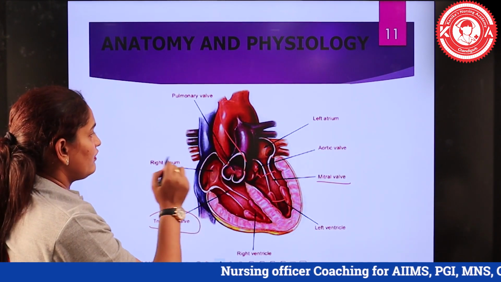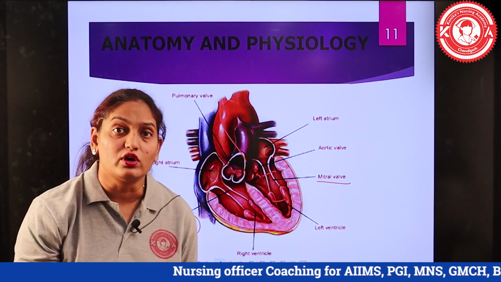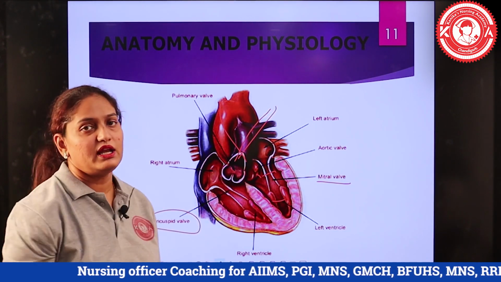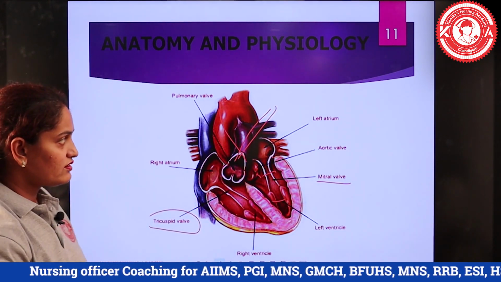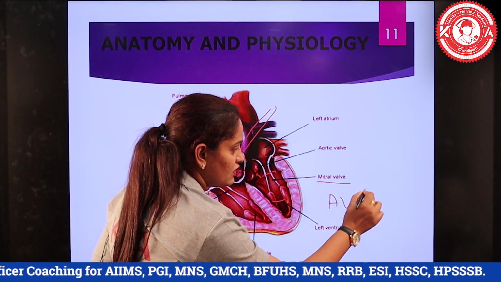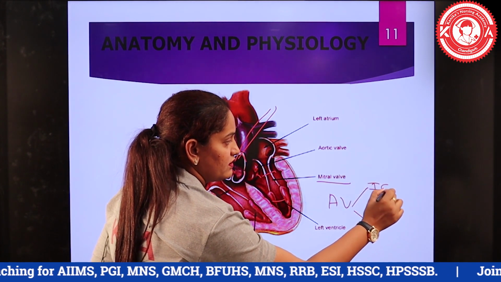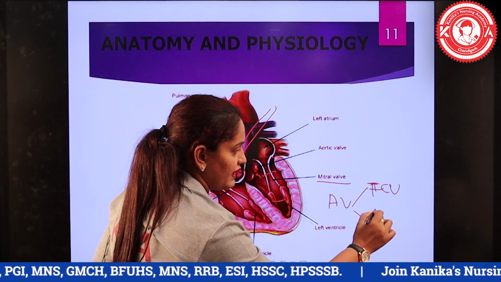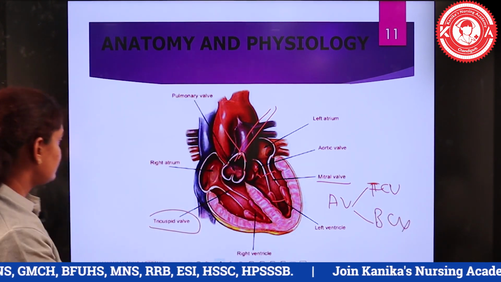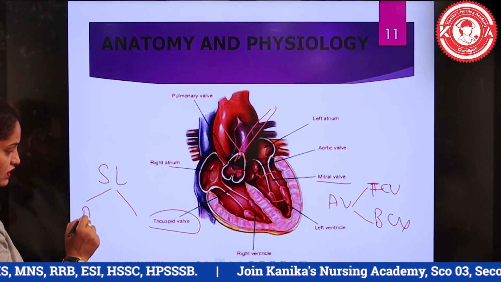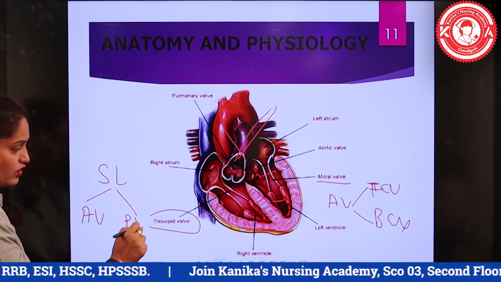And we have the pulmonary valve, or the pulmonic valve, which is located between the right ventricle and the pulmonary artery. To brief it, AV valves include the tricuspid valve and bicuspid valve, whereas semi-lunar valves are divided into the aortic valve and the pulmonic valve.